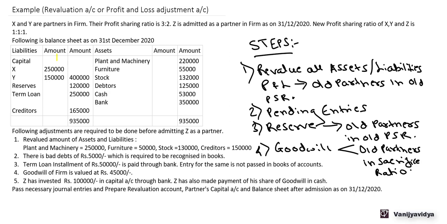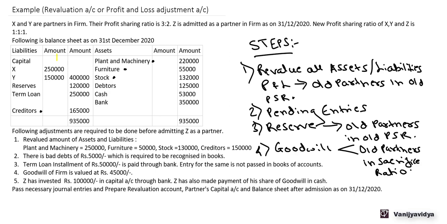Revalued amounts of assets and liabilities. First, plant and machinery 2,50,000. Now plant and machinery is 2,20,000, so plant and machinery gets revalued. Furniture 50,000. Furniture also gets revalued. I'll just mark those assets or liabilities which are getting revalued so that while preparing the balance sheet it will be easy for us. Stock is also getting revalued. Creditors is also getting revalued.